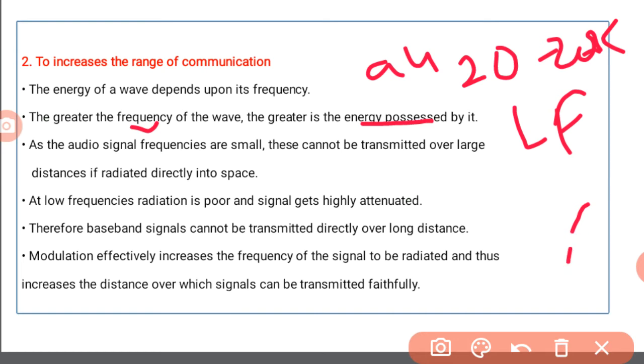Modulation effectively increases the frequency of the signal to be radiated and thus increases the distance over which the signal can be transmitted faithfully.